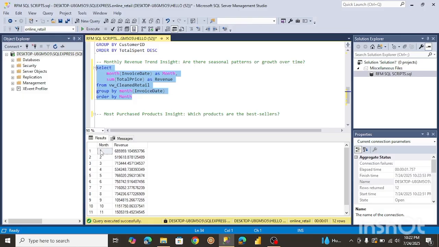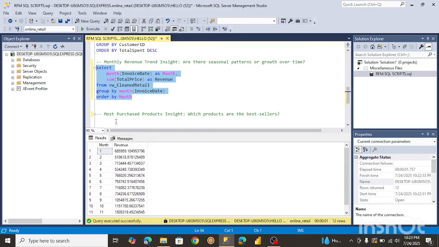Okay, so starting from January, all the way to December, we can see how the revenue is rising and falling. So over here, I can't really read this, but that will be 685,000. And here, that will be 519,000. So it kind of fell over here a little bit, then it rises up a little bit over here also. It falls, it rises. But overall, I think the revenue is rising. As you can see over here, from September to November, we're having a steady increase in revenue, which is good.